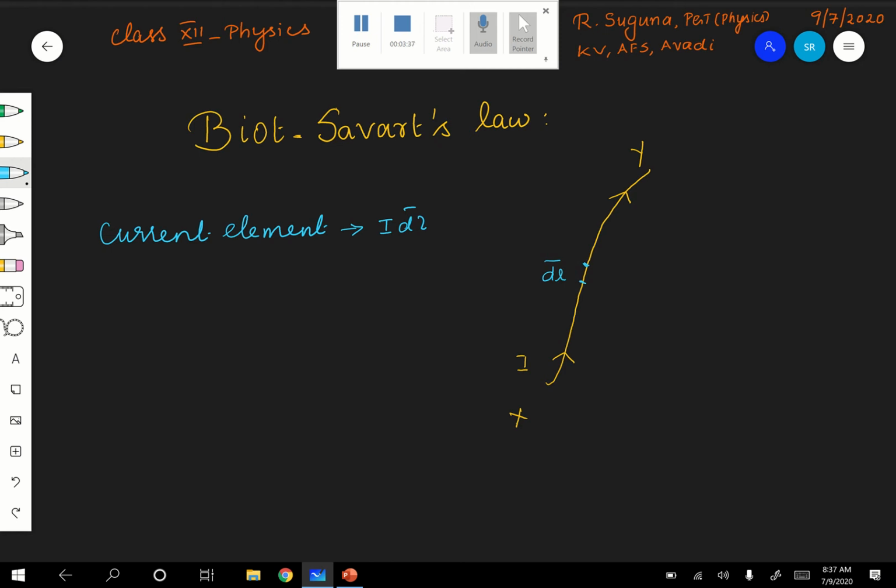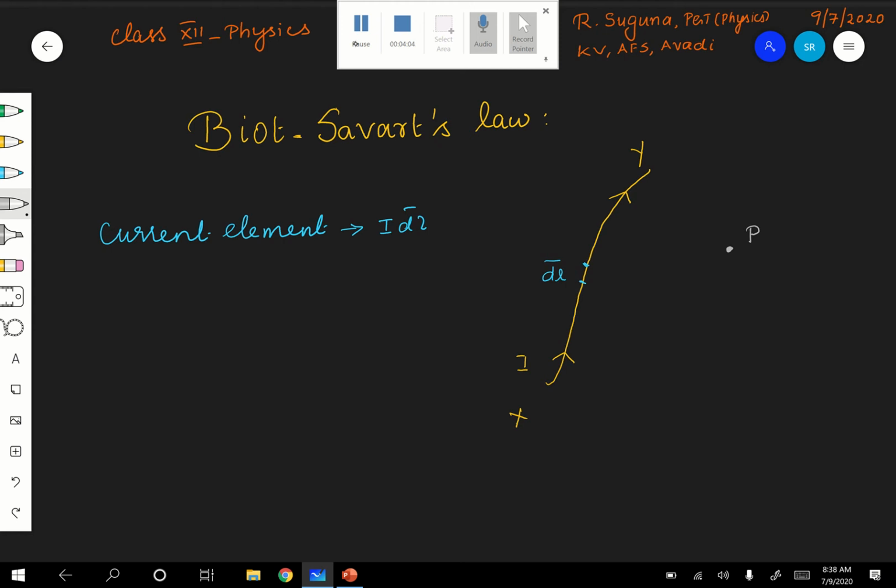Now, what are we going to see here? We are interested in finding out the field at this point, our point of interest. There is a position vector of that point from the current element. It is very, very small, children.